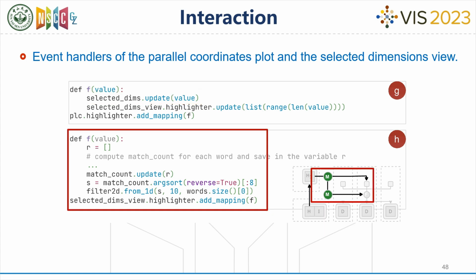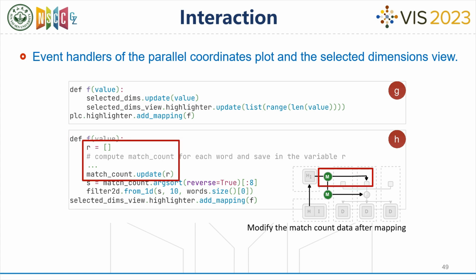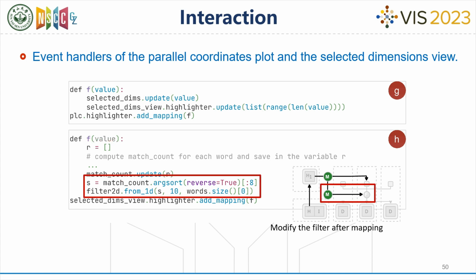This component describes the interactions on the selected dimension view. In the event handler, the match count for each word is first calculated, and the match count collection is modified accordingly. Then, based on the sorted match count, the indices of words with higher match count are obtained, and the filter is modified using this result. This way, every time an interaction occurs, the match count and the selected words will be updated.